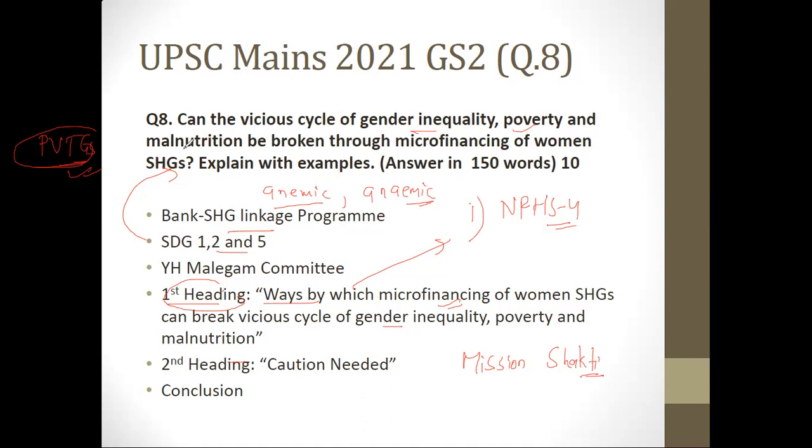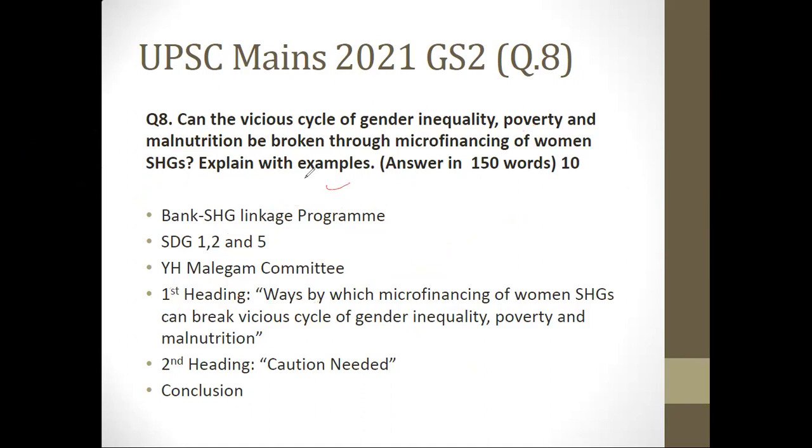So this is your first point where you have talked about the malnutrition part. Then the second point you can talk about is, remember, you have to explain with examples. So whenever you're writing any point, you have to give some example. So your second point in this first heading can be that microfinancing of women SHG played a crucial role in promoting women entrepreneurship. So here you're talking about entrepreneurship. And again, try to remember some example. Women entrepreneurship, thereby taking steps towards gender equality along with addressing poverty.